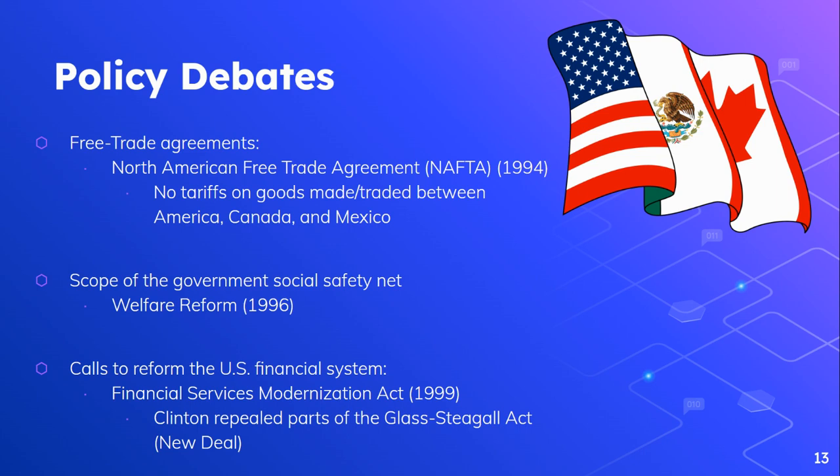There's also, what else are they debating? They're also debating the scope of the government social safety net. So how much should the government provide for the people who are struggling? And so in 1996, they had welfare reform. This is again under Bill Clinton. So some people are viewing that the public became too dependent on government assistance.